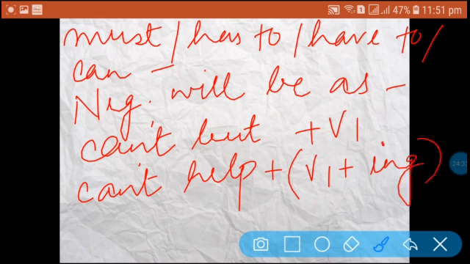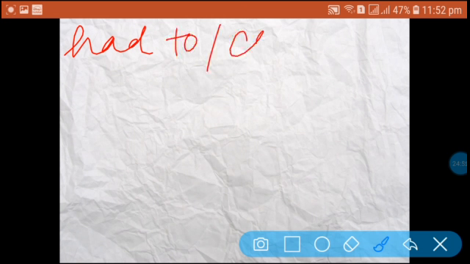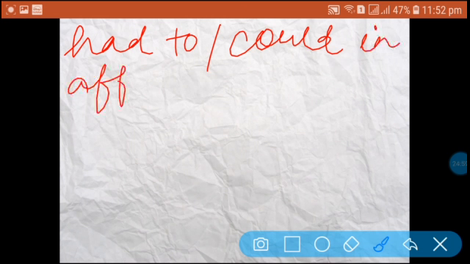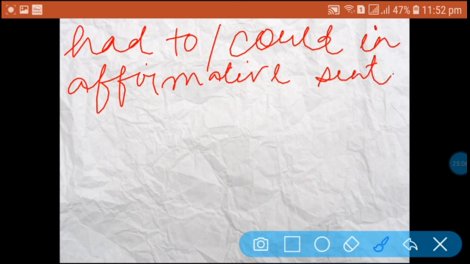Okay, this situation is only when we have, in the affirmative sentence, must or has to or have to or can. One more situation can come if we have had to or could in the affirmative sentence. The negative sentence will be as follows.